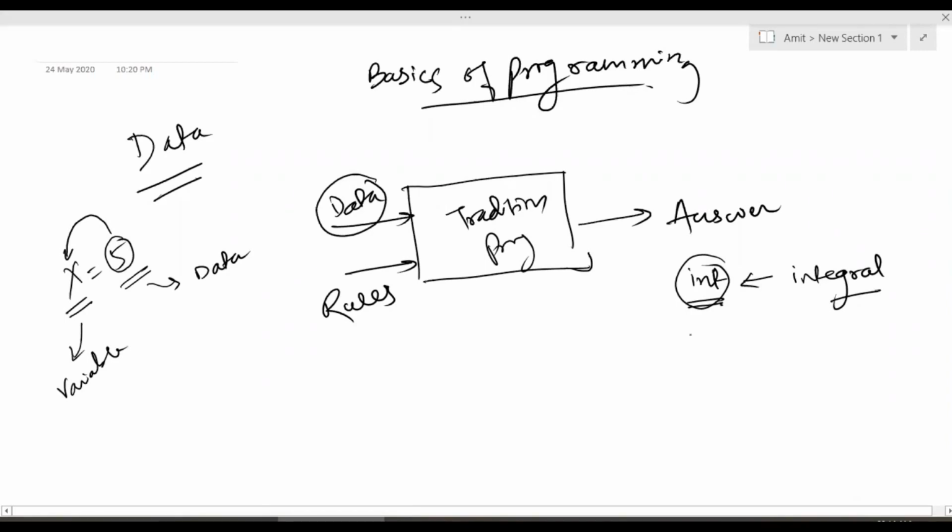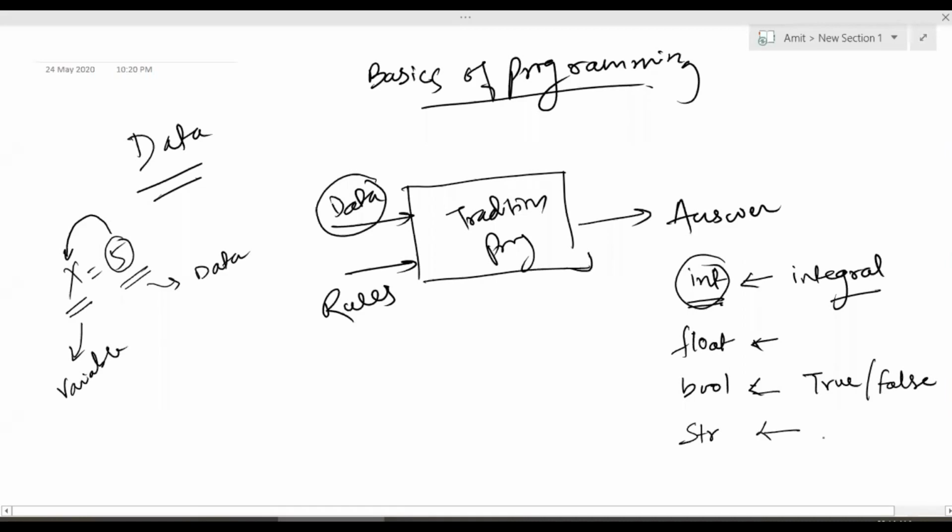Similarly, we have another data type called float. This is your decimal values. Then we have a data type called bool or boolean. This is always going to be true or false. Another data type is string.